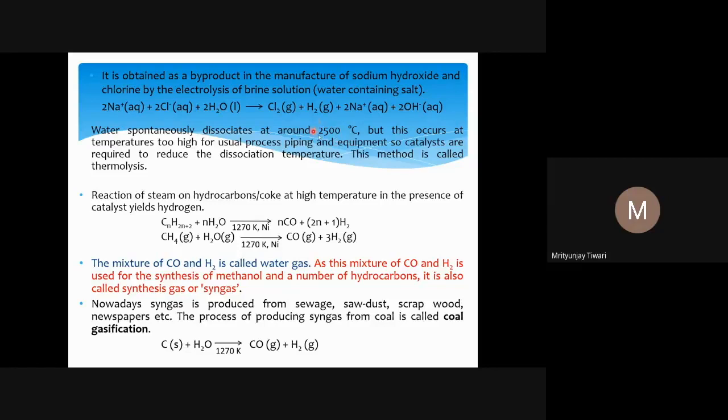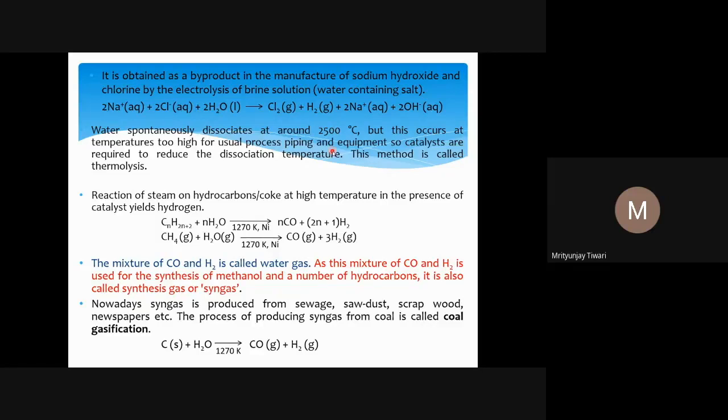Why? Because the splitting of water happens at very high temperature. When a reaction happens at very high temperature, it means there is a very high barrier for the reaction. To make the molecules collide faster with very high energy, the collision must have enough energy to surpass that barrier.